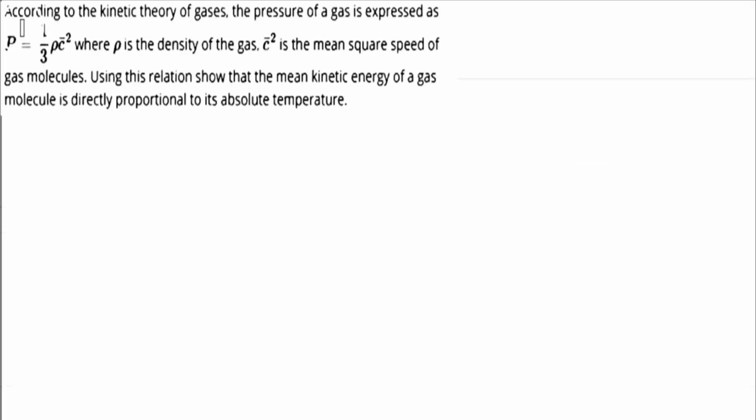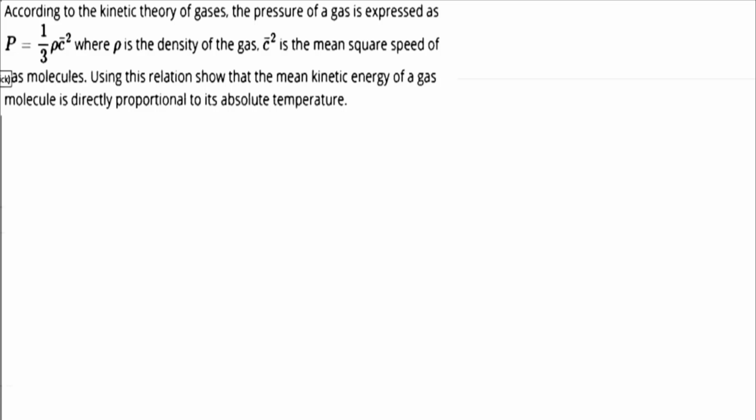Hello students. The question says that according to the kinetic theory of gases, the pressure of a gas is expressed as P is equal to 1 by 3 rho C square, where rho is the density of gas and C square is the mean square speed of gas molecules. Using this relation, show that the mean kinetic energy of gas is directly proportional to the absolute temperature.